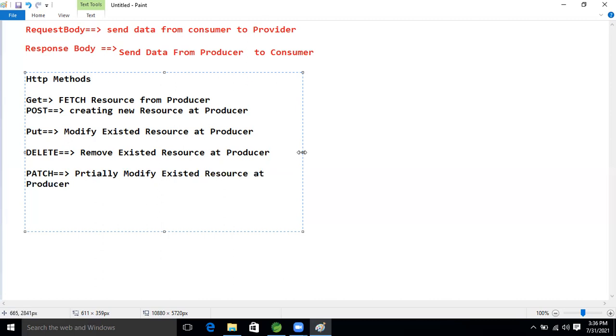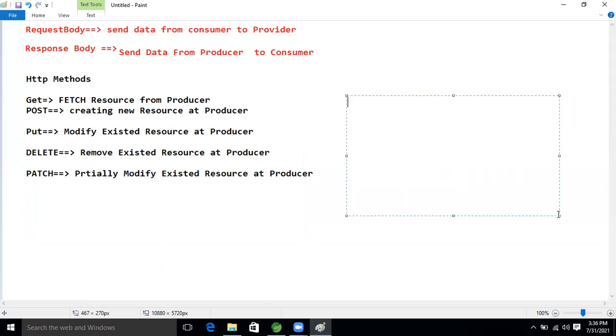Producer side, guys. Okay, good. So this methodology we will use. Based on this methodology, Spring Boot REST gives which annotations? @GetMapping, @PostMapping, @PutMapping, @DeleteMapping, and @PatchMapping. These annotations are also there.